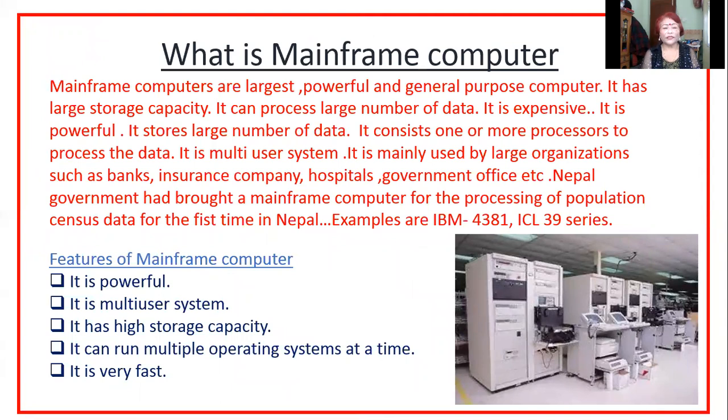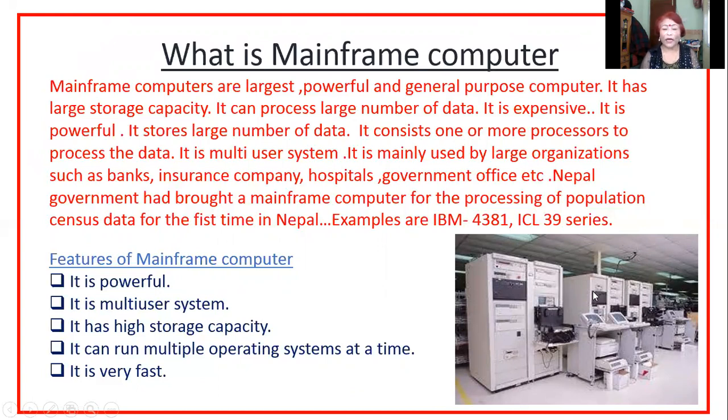Okay, now this is mainframe computer. The largest, most powerful, fastest one is supercomputer. After that, this mainframe computer, its size is smaller than supercomputer, but here its size is also very big. When you compare with a supercomputer, only at that time can you say it is smaller than supercomputer. Okay, so you see here this picture, this is the picture of mainframe computer.